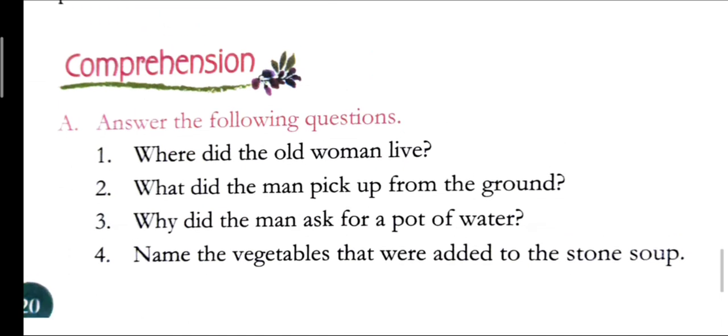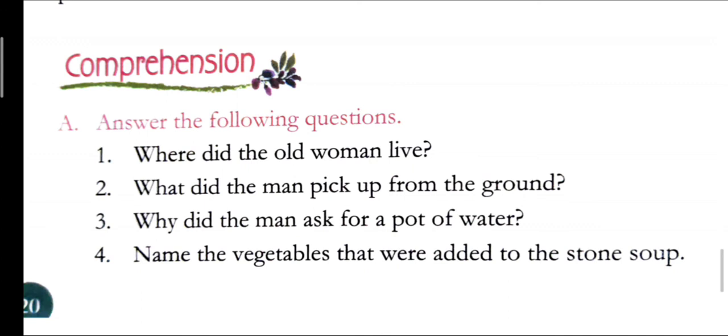So here are the question answers of the chapter. First one is, where did the old woman live? The old woman lived at the edge of the forest. What did the man pick up from the ground? The man picked up a stone from the ground. Why did the man ask for a pot of water? The man asked for a pot of water to make stone soup.